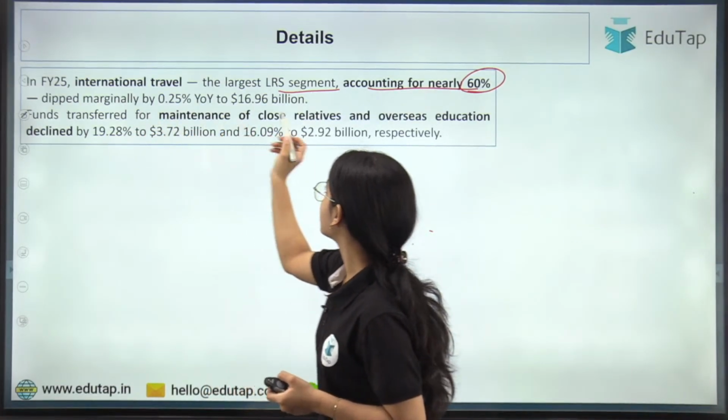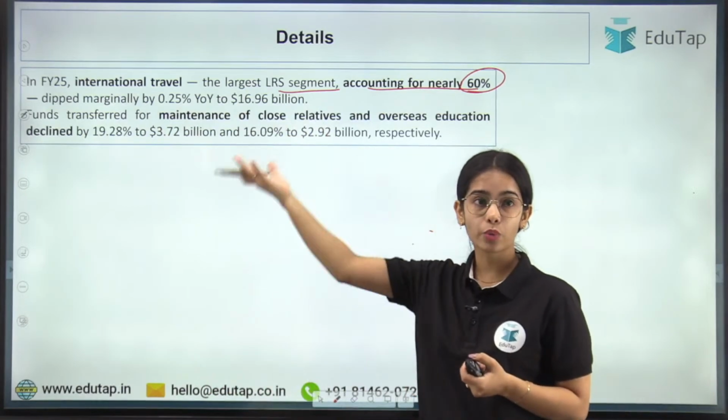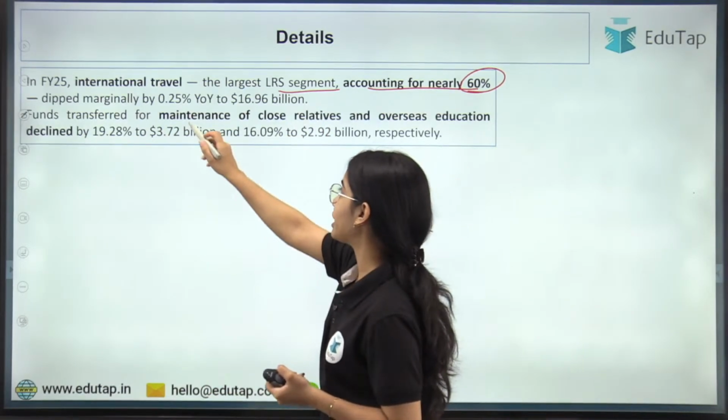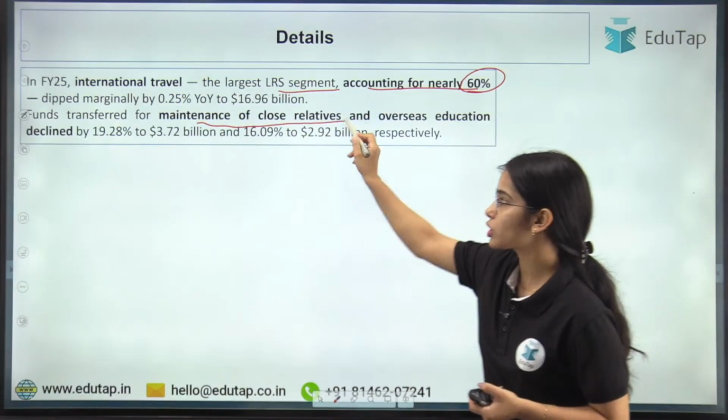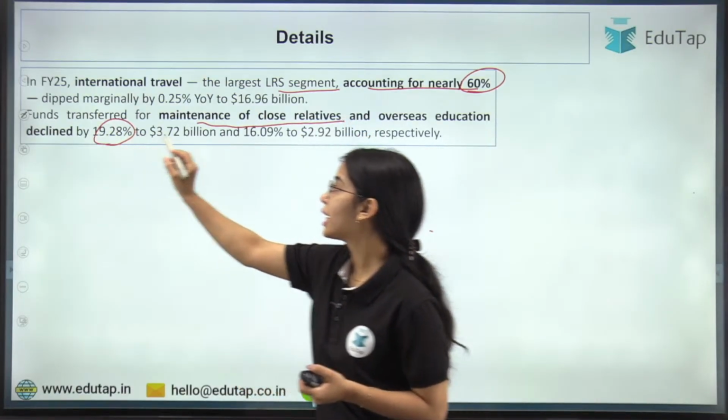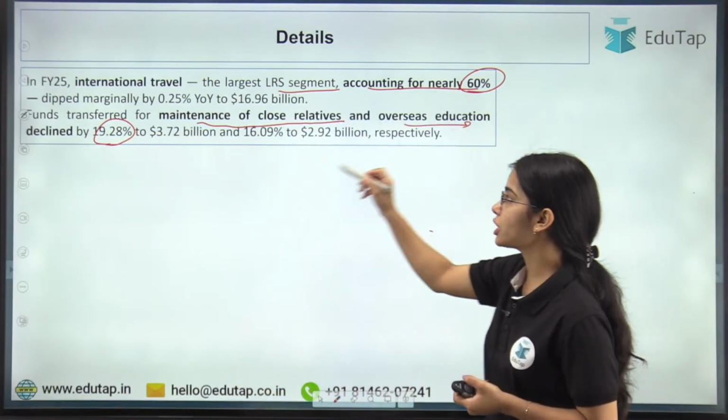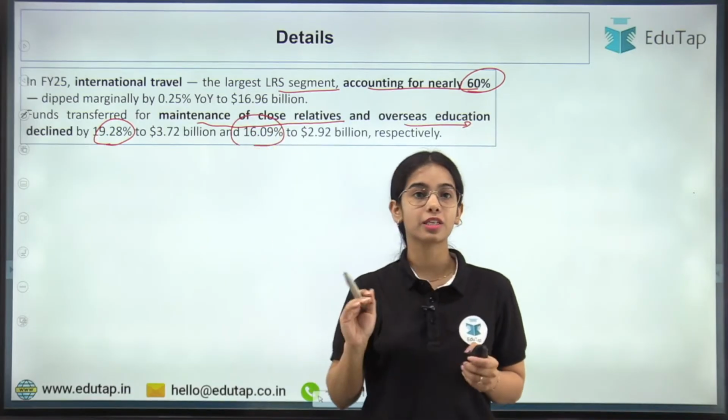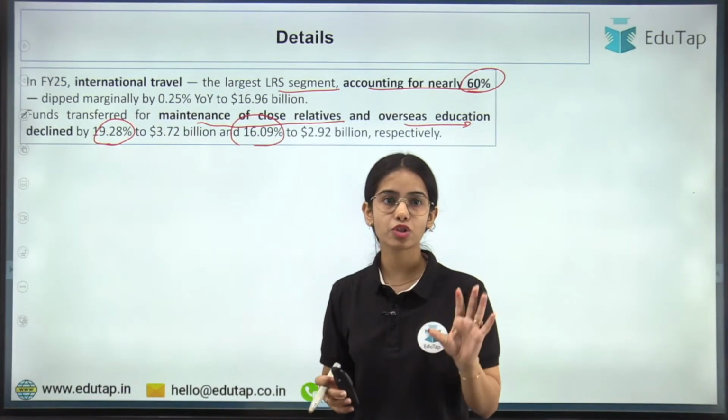The outward remittances were also lower for maintenance of close relatives, by 19.28%, and for overseas education, the remittances were lower by 16.09%. The percentages you don't have to remember.